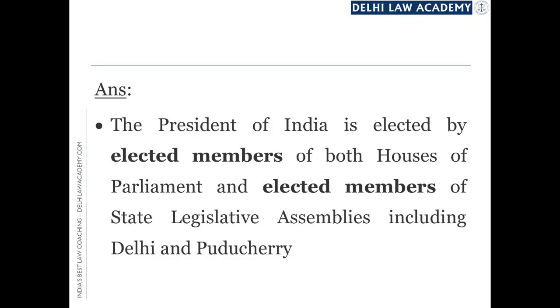Secondly, the other point which needs to be noted is that we are talking of elected members of state legislative assemblies. Delhi and Puducherry are not states as such, yet the legislative assemblies of these union territories will also be taking part in the election for the President of India.